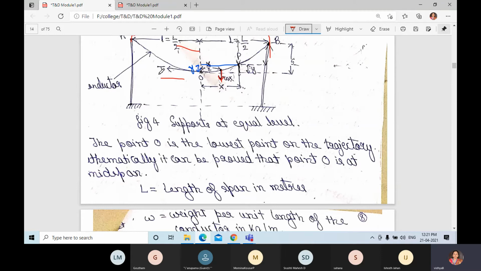Now, moment is force into distance. The distance for tension T is y, so T into y. The vertical force is omega x, and its distance is x by 2.